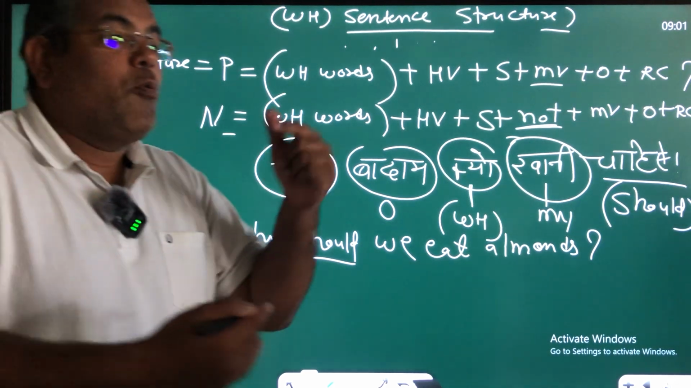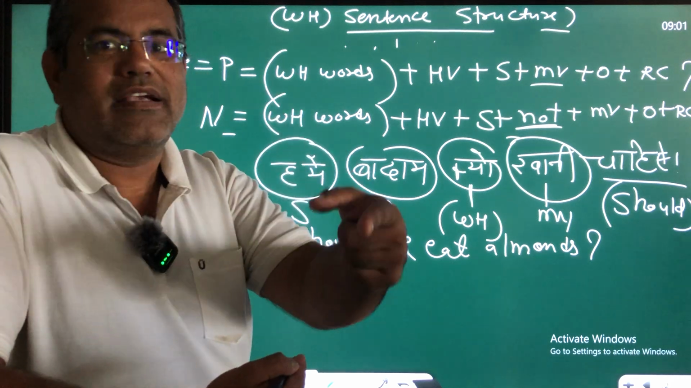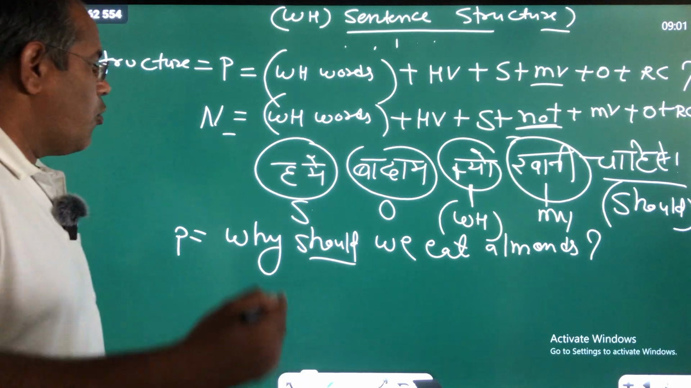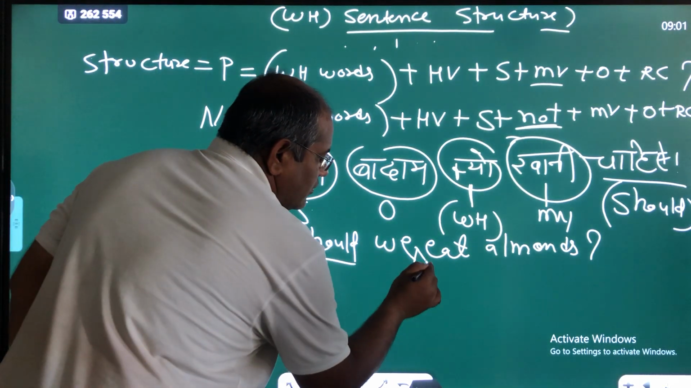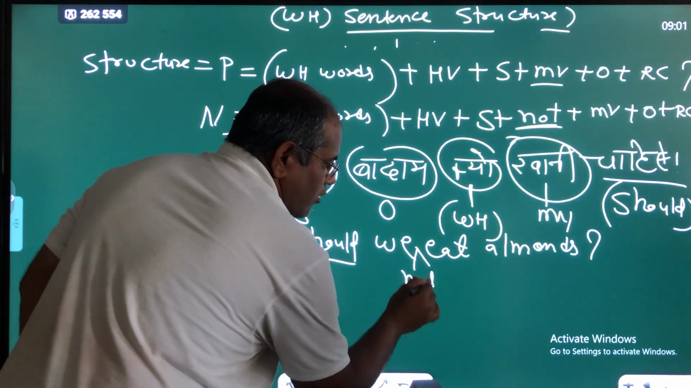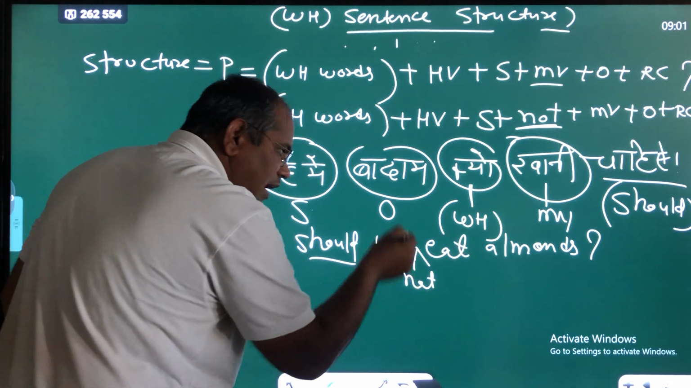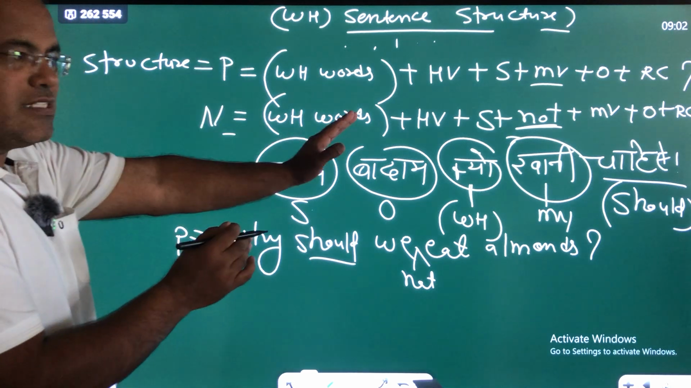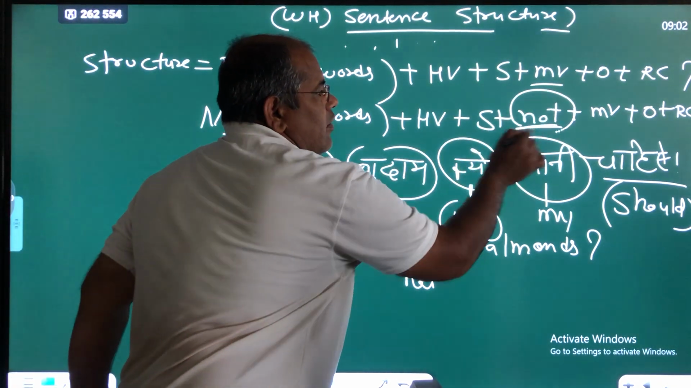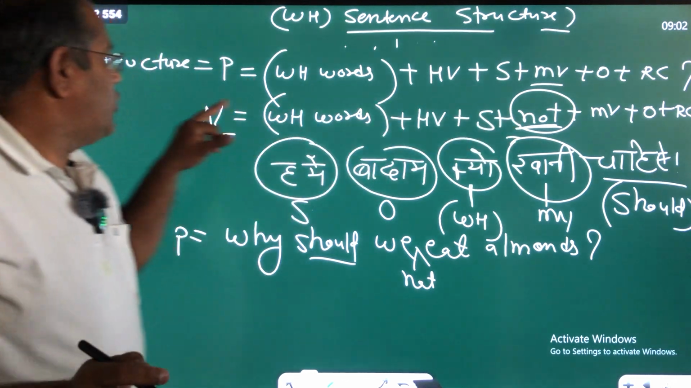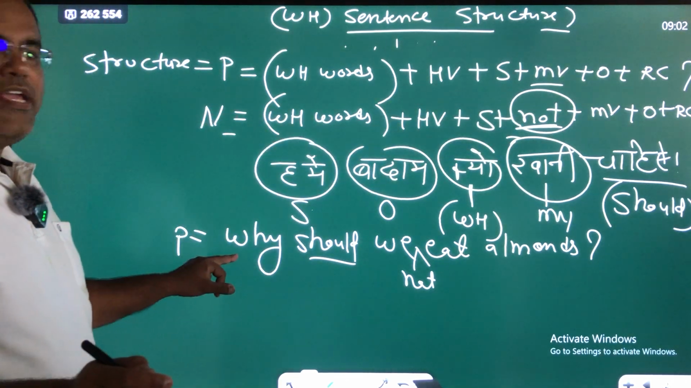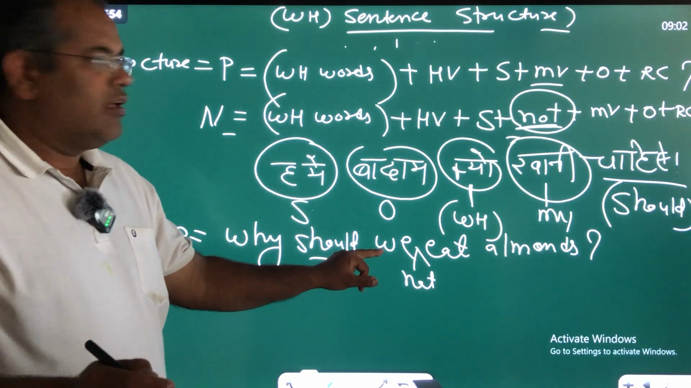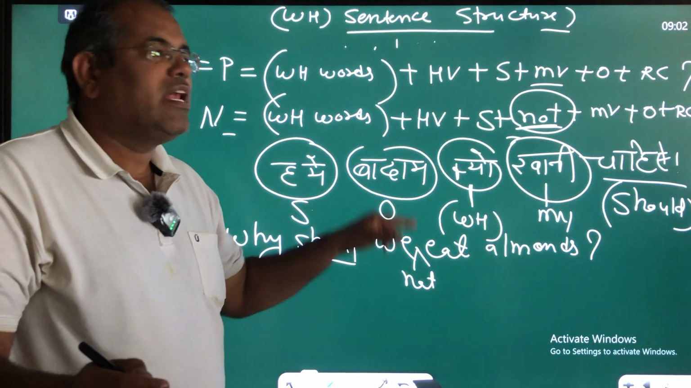Now we have to form negative WH sentence. You don't worry. You don't require to worry. Why? Because we just need to write here not only. After the subject, before the MV, we have to use not to form negative WH sentence according to rules. You can look here. We are using not here according to negative statement. WH word already here. HV is already here, should. Subject, here we. Then not here to form the negative sentence.